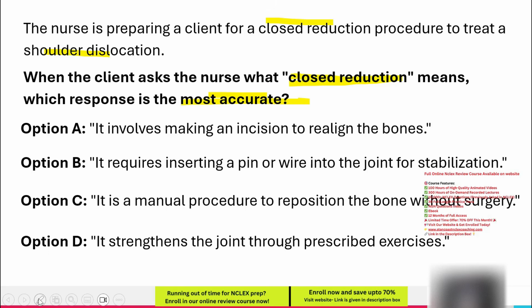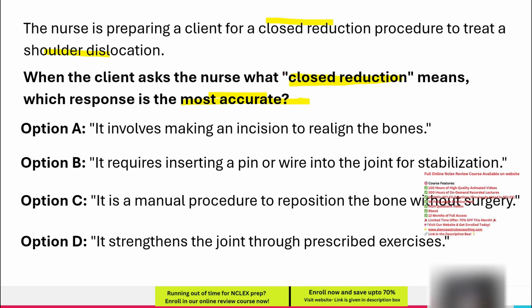A shoulder dislocation occurs when the upper arm bone, humerus, is forced out of its socket in the shoulder blade. This usually happens due to trauma, sports injuries, or falls, which can cause severe pain, swelling, and restricted movement. If not treated properly, recurrent dislocations and joint instability may occur, making timely intervention crucial.